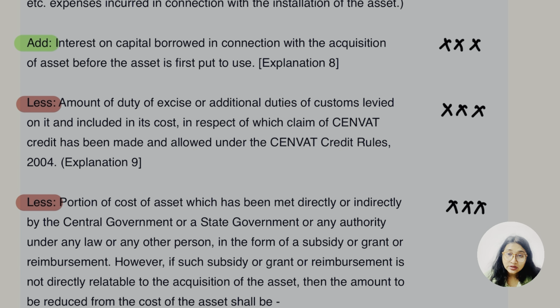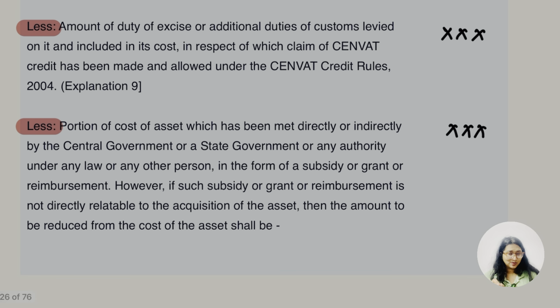Okay, what about the excise duty? If the central credit is already claimed, then again it's going to be reduced here, okay, as per Explanation 9. Okay, if any grant is received from the government, CGSG or any of the authorities prescribed under the law, and if that is not relatable to the acquisition of the asset, then it's to be reduced.